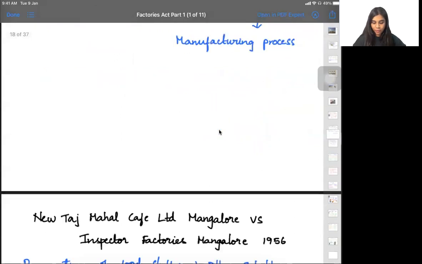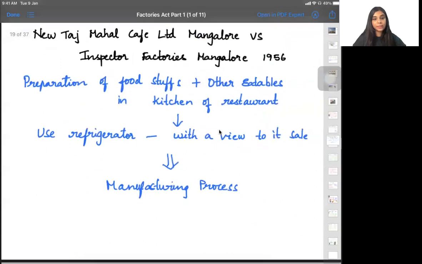Moving ahead, here they said if you're preparing any food items in the kitchen of the restaurant, and you're putting it in the refrigerator. Suppose any ice cream that you produce, you put it in the refrigerator for it to freeze so that you can sell it later. That is also a manufacturing process. Is that clear? Yes, ma'am.